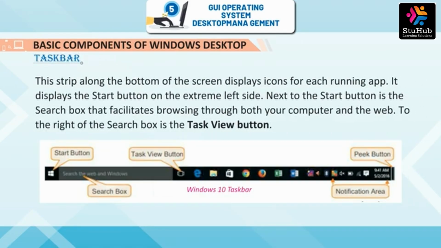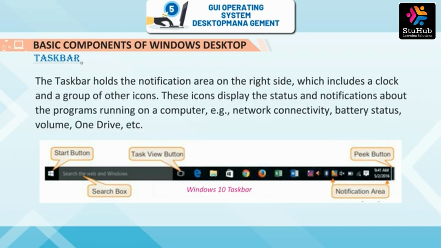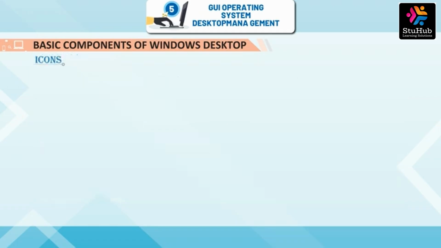Taskbar. The strip along the bottom of the screen displays icons for each running app. It displays the Start button on the extreme left side. Next to the Start button is the search box that facilitates browsing through both your computer and the web. To the right of the search box is the Task View button. The taskbar holds the notification area on the right side, which includes a clock and a group of other icons. These icons display the status and notifications about the programs running on a computer. Example, network connectivity, battery status, volume, OneDrive, etc.